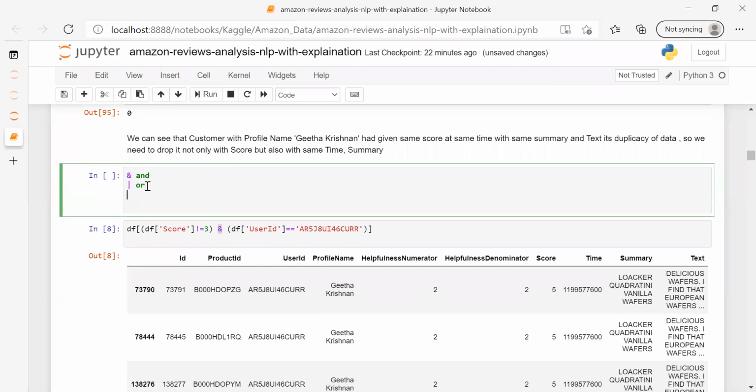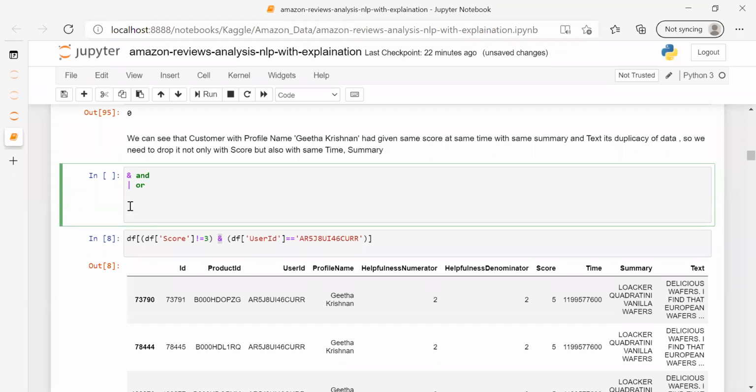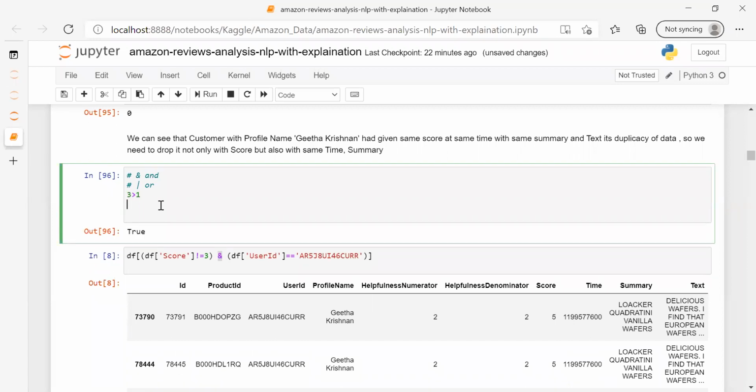Let's suppose if a condition is true. Let me give you an example. So 3 is greater than 1. This is going to give me true. This is the Boolean output, true or false.